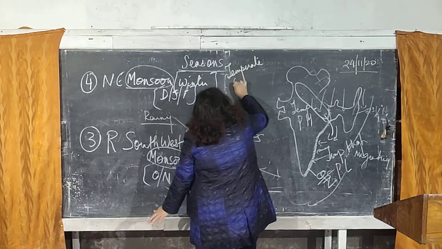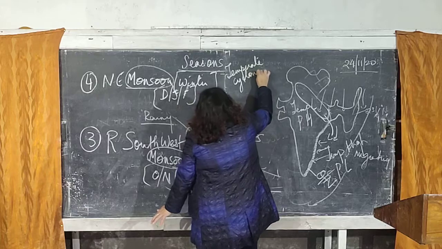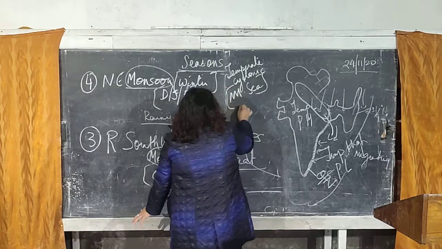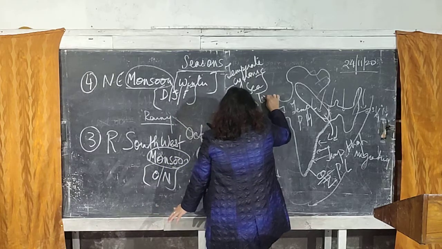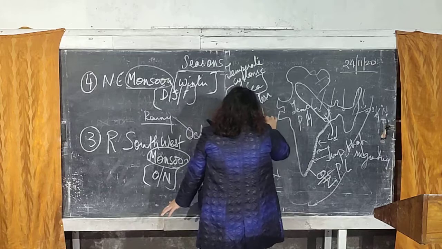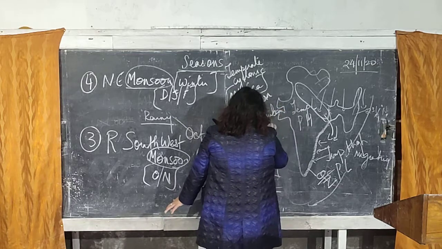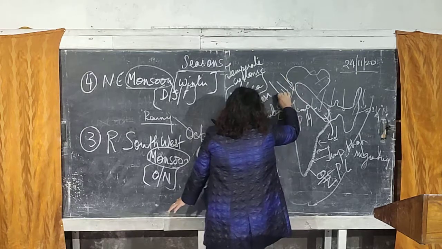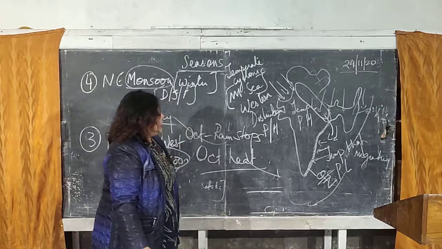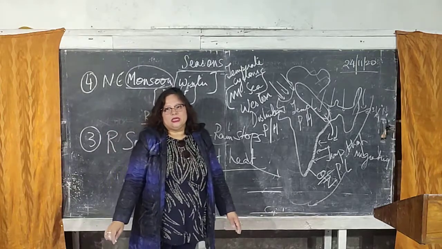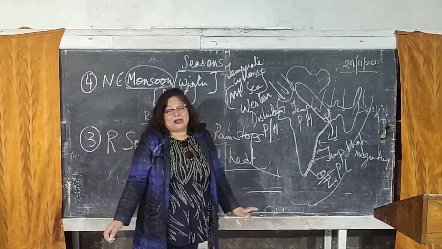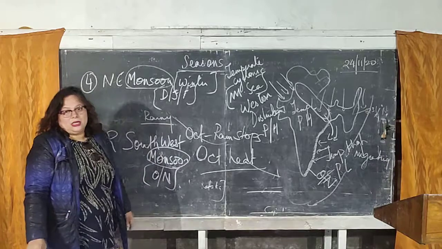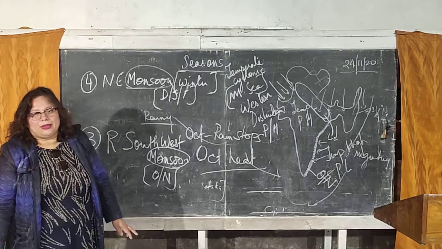There is a temperate cyclonic wind, or cyclonic depression, taking place in the Mediterranean Sea, which is responsible for bringing wind which is called the western disturbances. Okay, and these western disturbances are responsible for giving rainfall to states like Punjab and Haryana. And these light showers of rainfall given by the western disturbances help in the growth of wheat during the winter season, especially in the months of January and February in Punjab and Haryana, which helps in the growth of the wheat plant. So these are the 4 seasons that you have to remember.